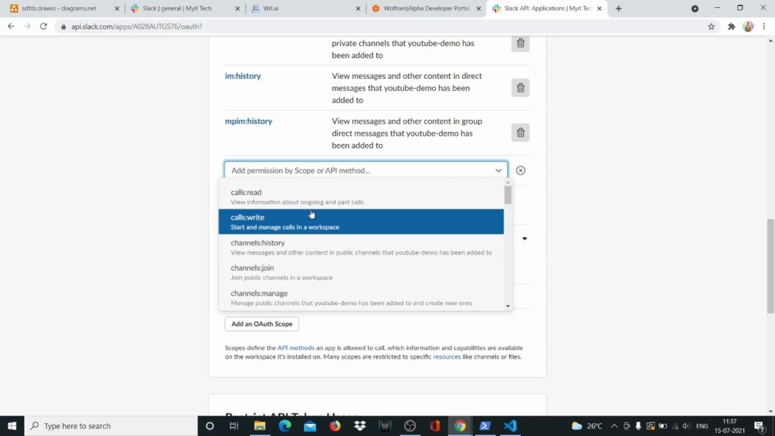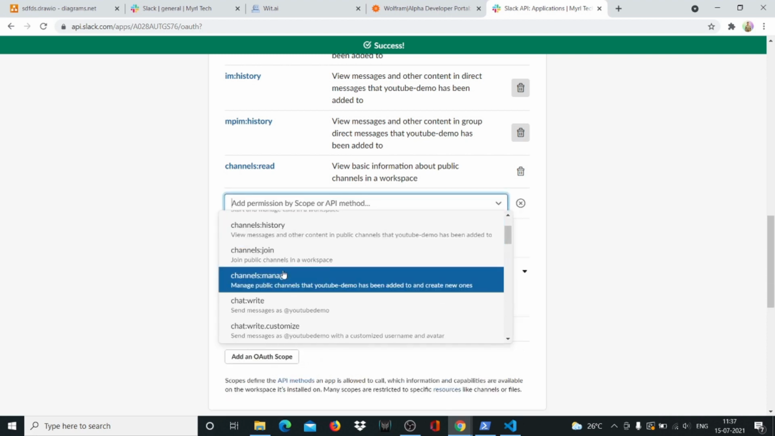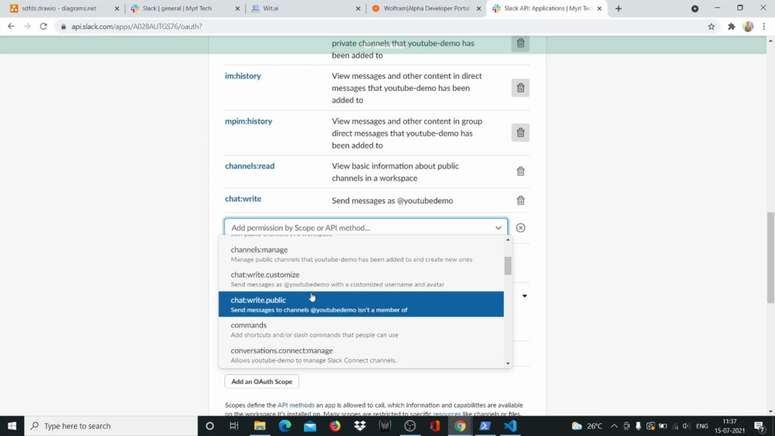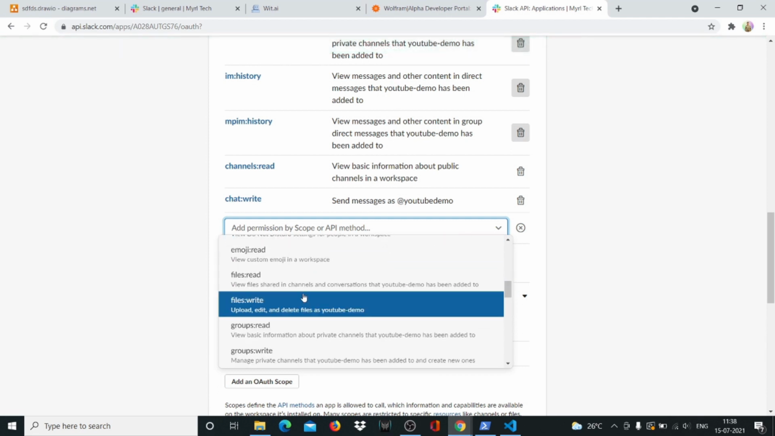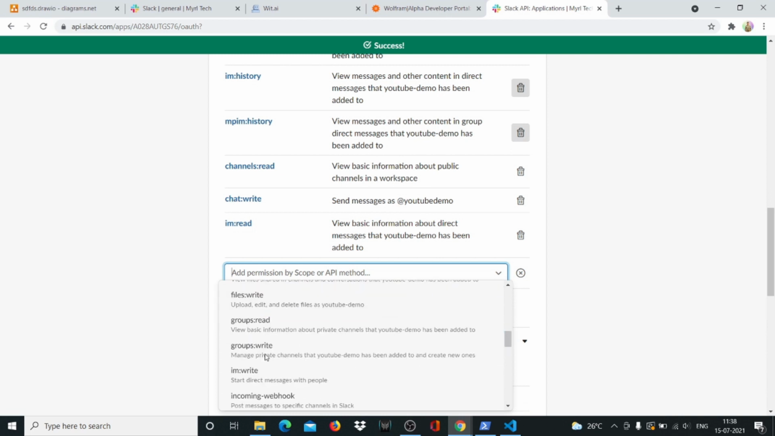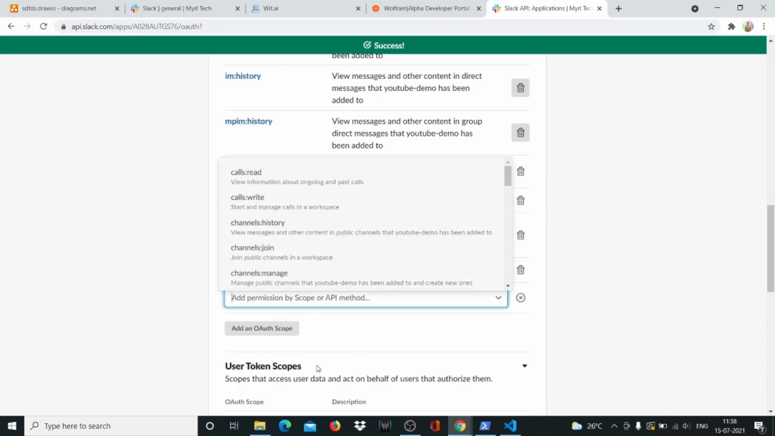So for example, I need this one here called channels:read and chat:write, because I wanted to be able to write to a channel, right? And I will say im:read and im:write, instant message. IM basically stands for instant message.